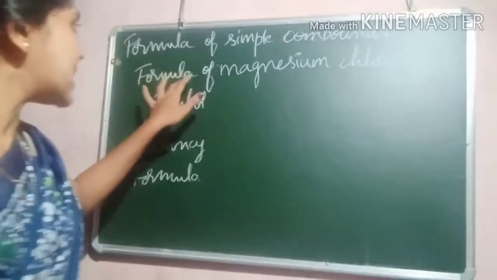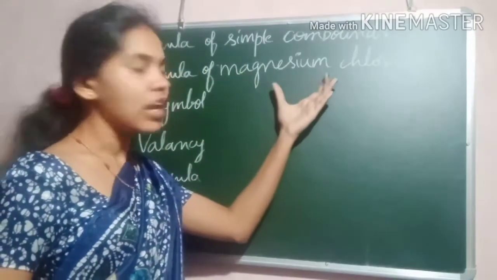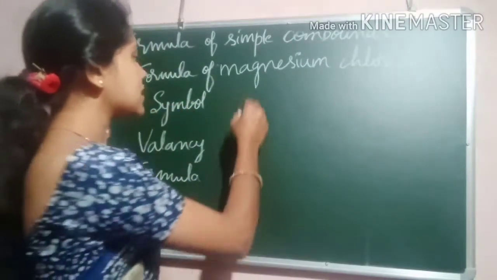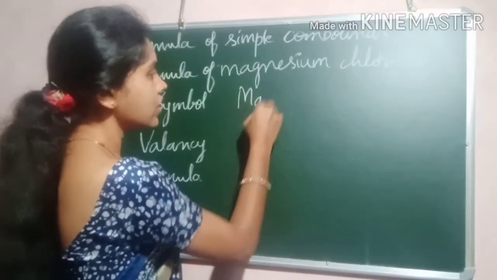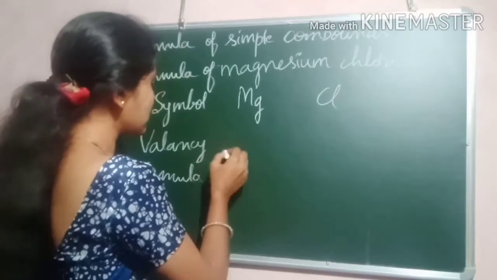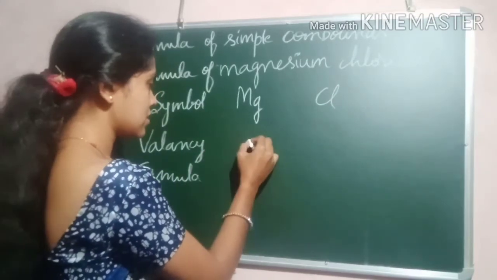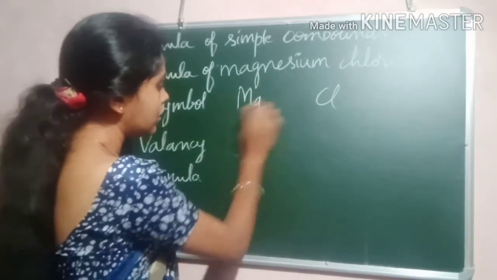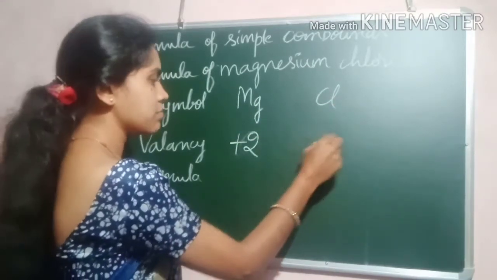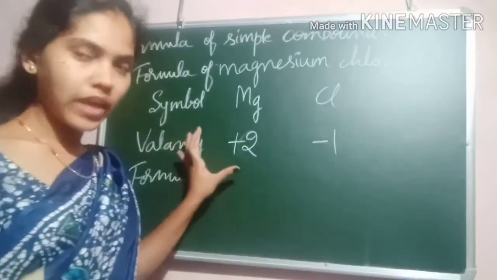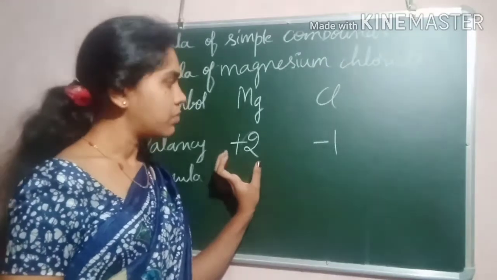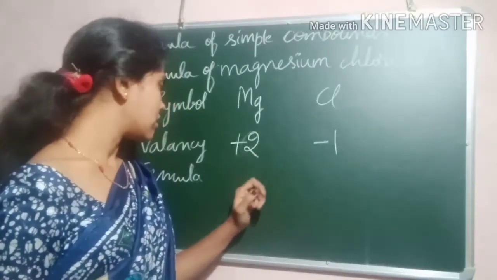Okay, now let's see how to write the formula of magnesium chloride. So the symbol of magnesium is Mg and symbol of chloride is Cl. Valency of magnesium is +2 and the valency of chlorine is -1. Metal is always a positively charged ion.